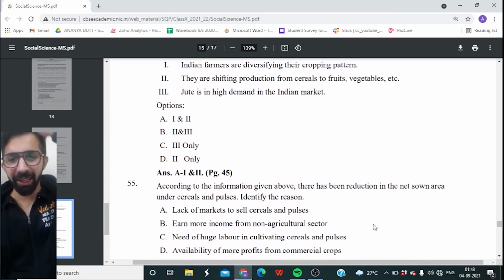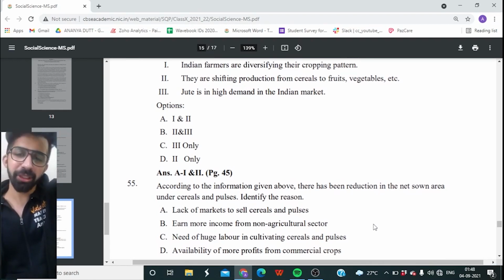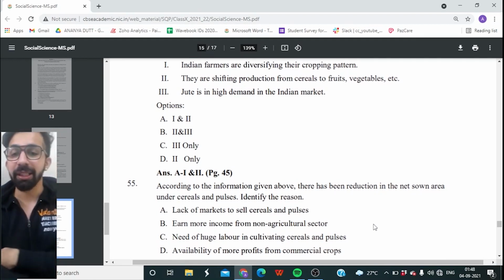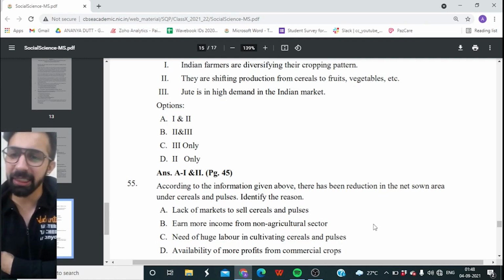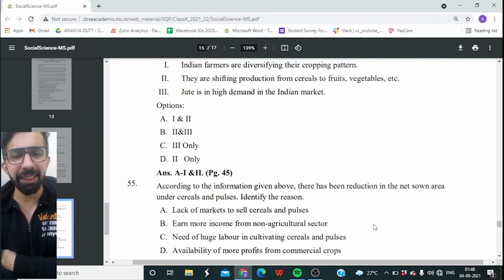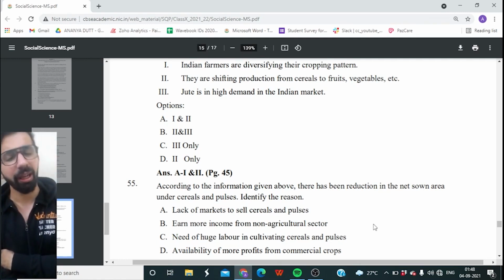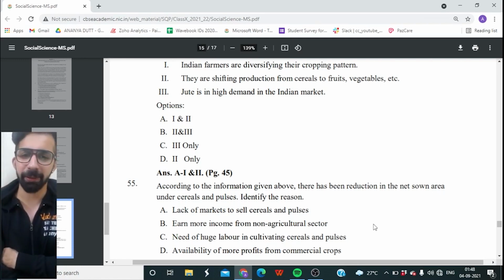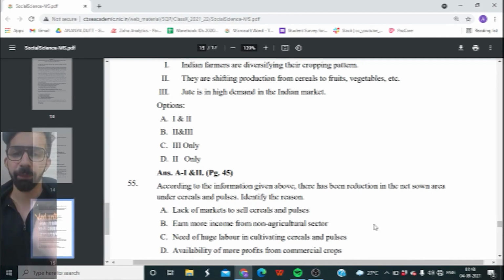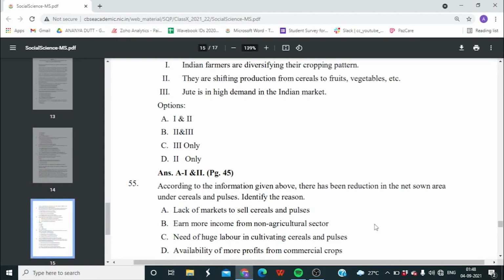55th question. According to the information given above, there has been reduction in the net sown area under cereal and pulses. What is the reason behind it? Option A, lack of markets to sell cereals and pulses. Option B, earn more income from non-agricultural sector.